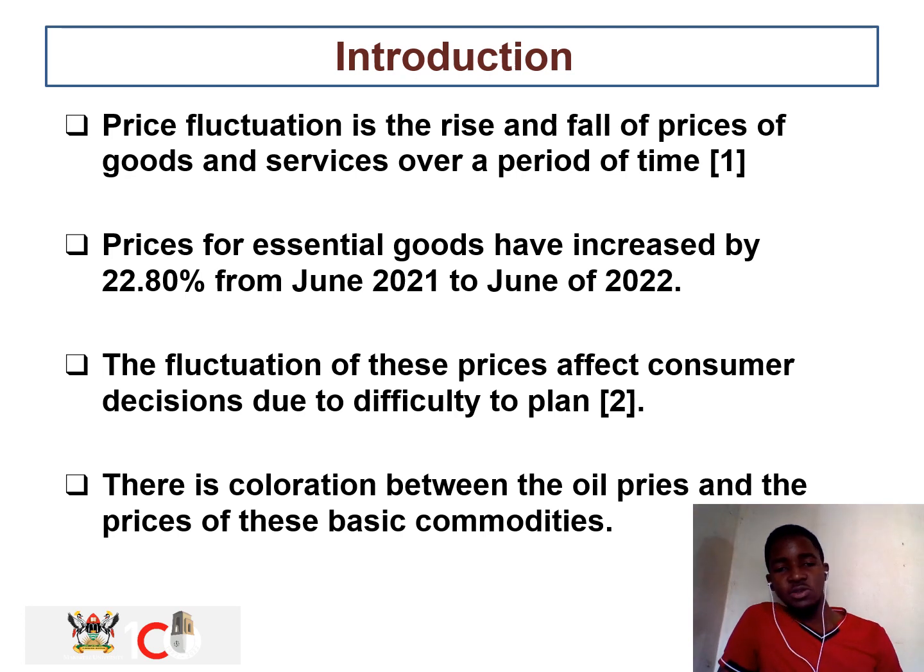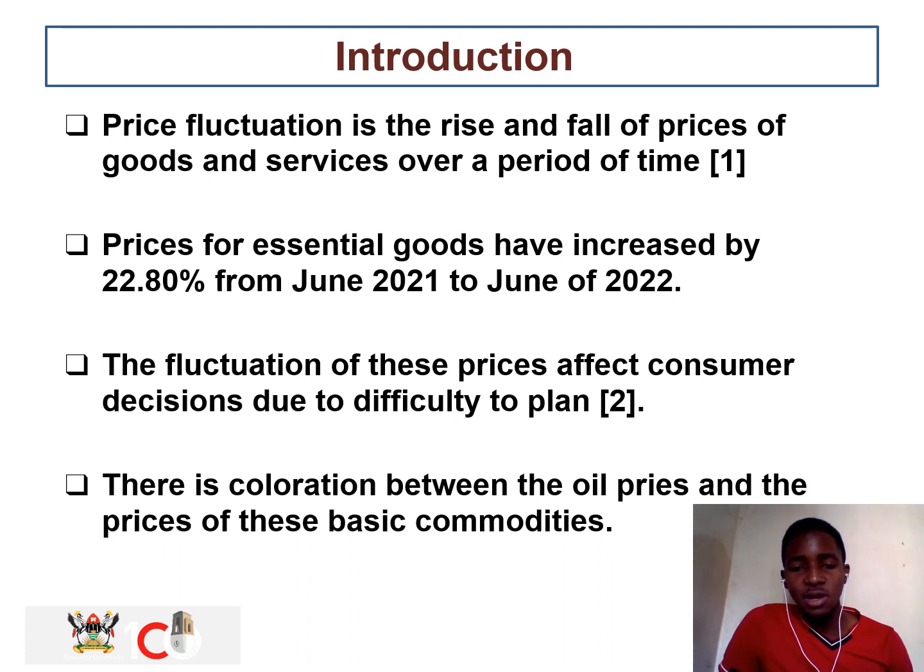Price fluctuation is the rise and fall of prices of goods and services over a period of time. As we have seen, the prices of the basic food commodities have risen, and this has been attributed to various factors. The prices for essential commodities increased by 22.8% from June 2021 to June 2022. This has been contributed to by many factors, but this research was carried out by UBOS.